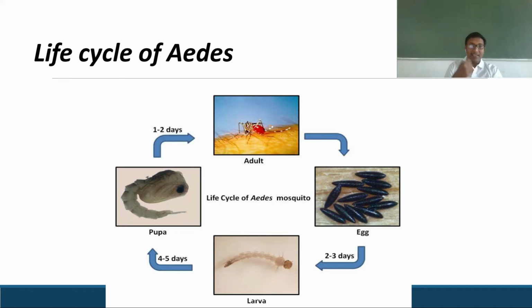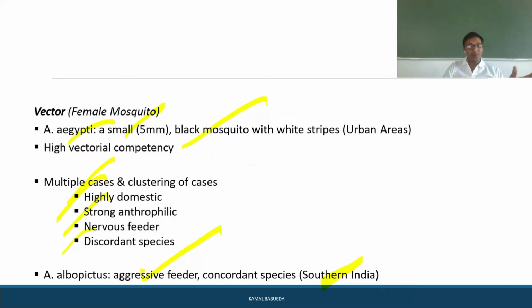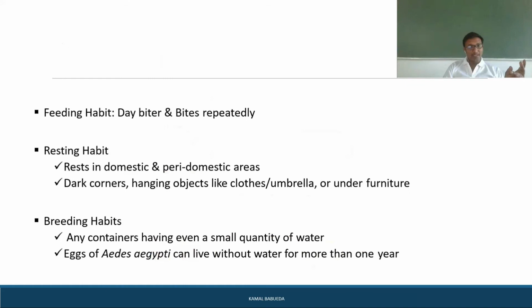Coming to the life cycle of this Aedes mosquito, the adult feeds on the human, and it lays the eggs. The eggs develop into larva within 2 to 3 days. After 2 to 3 days, the larva, after 4 to 5 days, becomes a pupa. From the pupa, it develops into the adult mosquito. Again it infects human beings, sucks blood, lays the eggs, and again becomes larva. In such a way, the life cycle of Aedes mosquitoes takes place. So mainly we have 2 species, Aedes albopictus and Aedes aegypti.